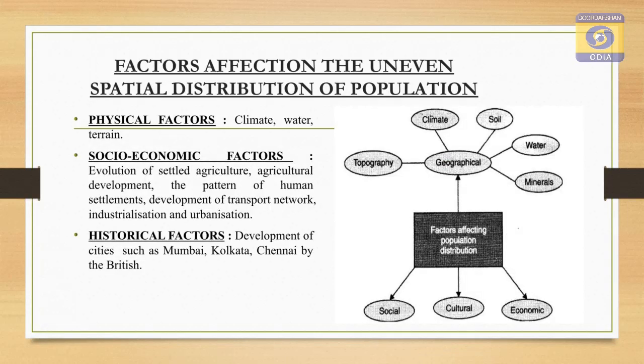For example, take climate. If the climate is conducive and good, then a large number of people reside there. Example, the coastal climate of India. Coastal climate is very suitable, therefore a large number of people of the country reside in the coastal part of the country. For example, all the big cities like Mumbai, Kolkata and Chennai are found in the coastal portion of the country.